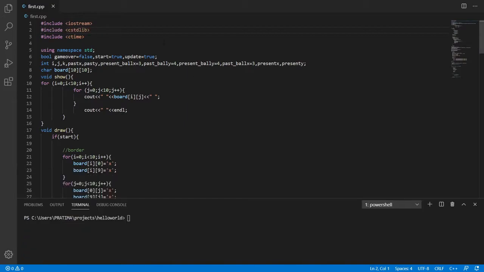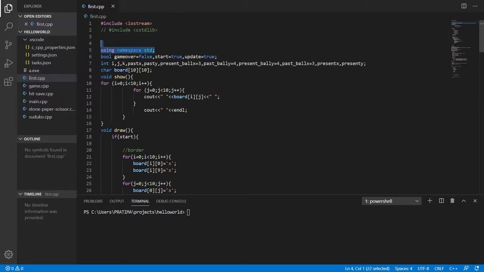Okay, in my compiler, I guess we can use the rand function without this library also. All these troubleshooting is that we do not use using namespace std. When you do not use it, like for now let's not use it, then you can see what kind of problem occurs.